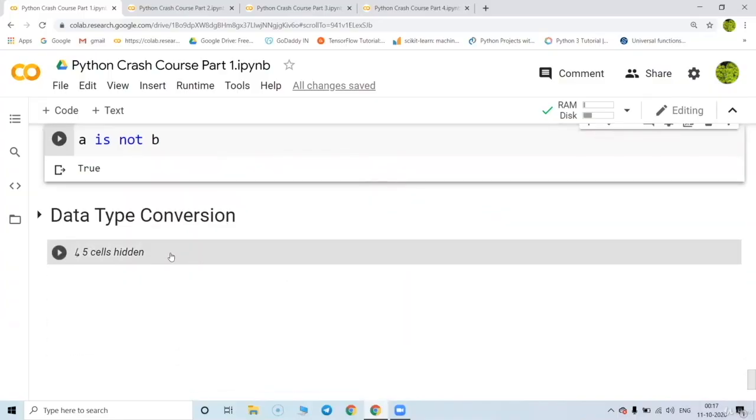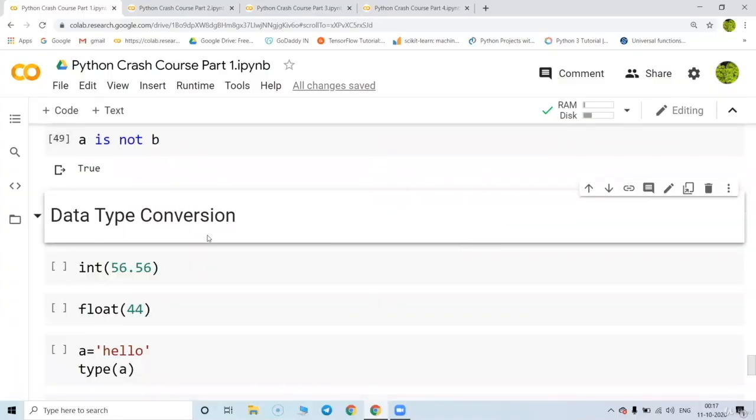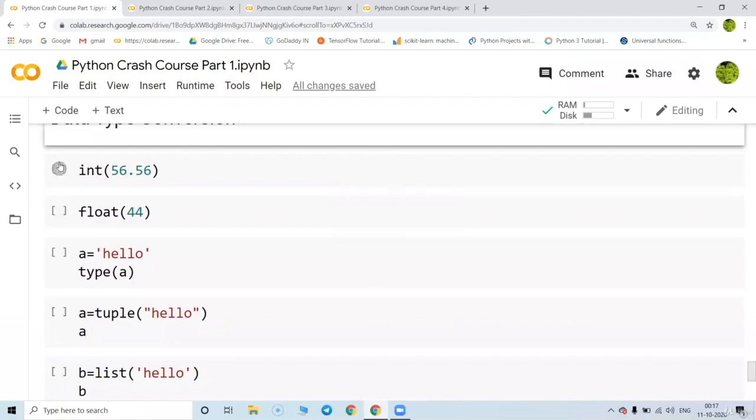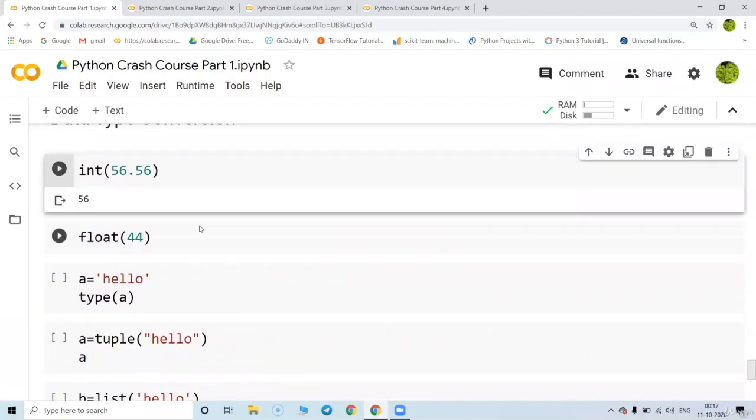Very nice. Now let's try to understand how data type conversion is also possible in Python. Suppose I take int of 56.56, which is a float value, and I'm converting it into an integer.